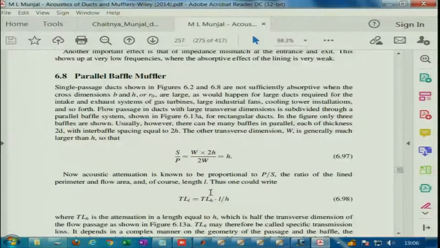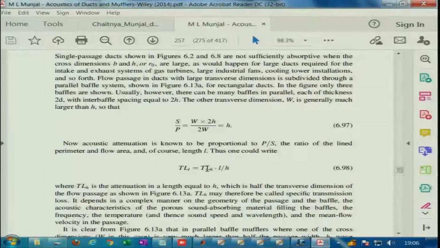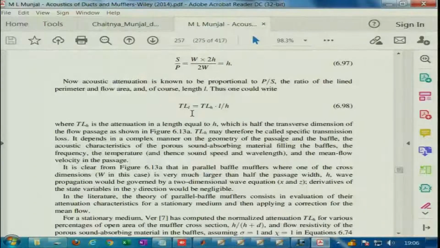Once we know it, we can multiply this by the overall length and find out the total attenuation produced over a length L, once we know the specific attenuation for a thickness equal to h, where h is half the transverse dimension of the flow passage, as I was mentioning. So, once we know TLH, we can find out TL for any length.